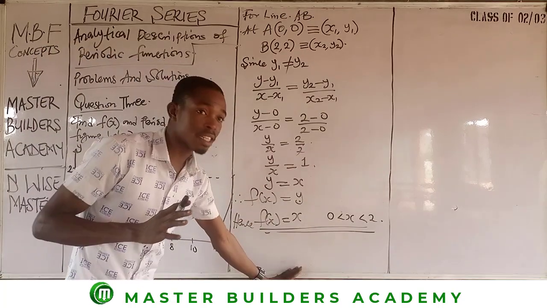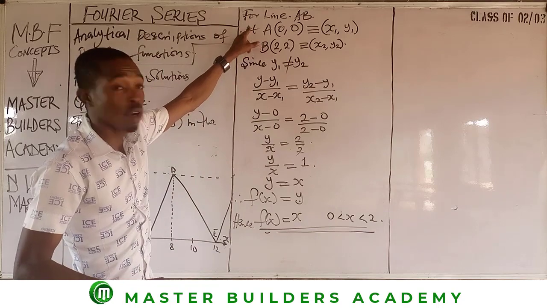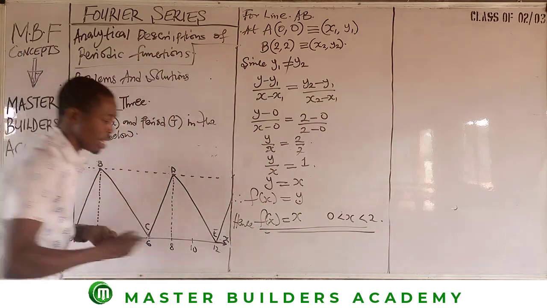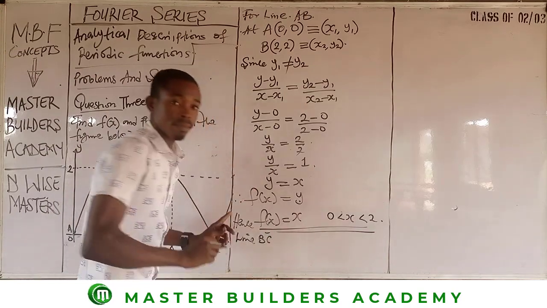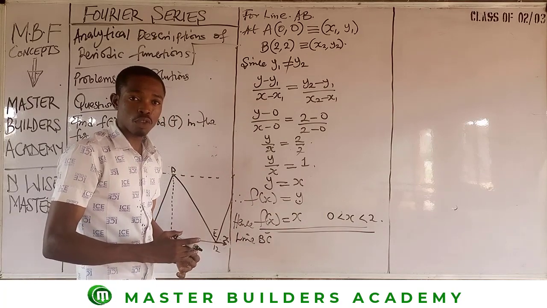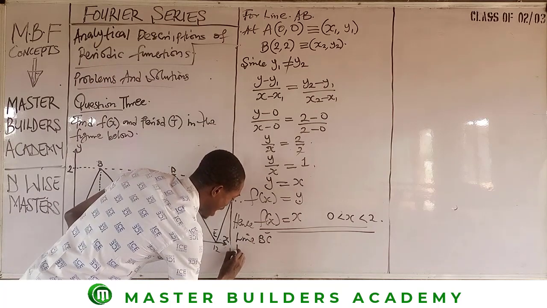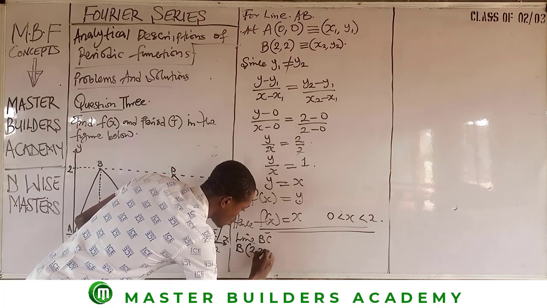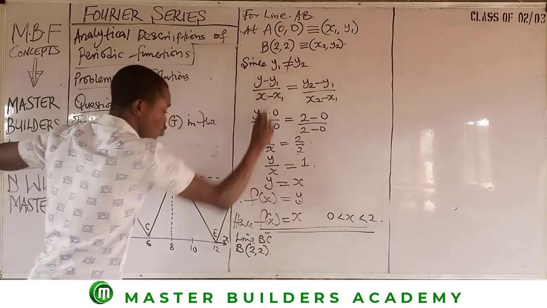Having gotten this, the next thing is to find the function for line CD. So when we move to line BC, all we simply need to do is to take B. The value is still 2, 2. Don't forget, the value of B here is the same as the value of B here, 2, 2.